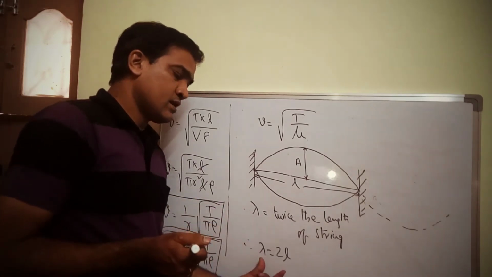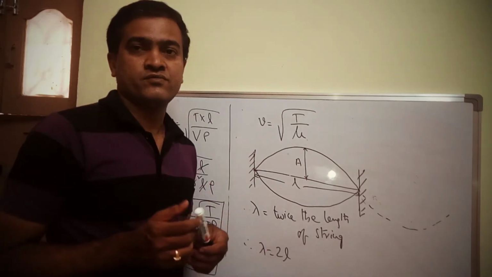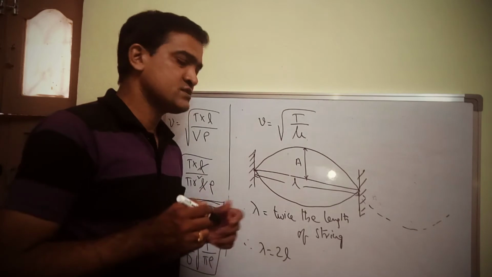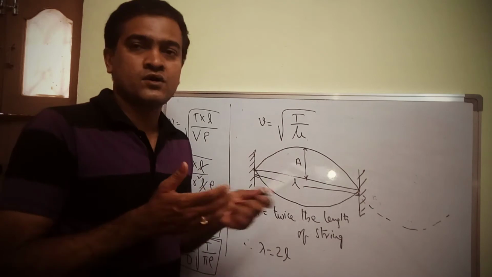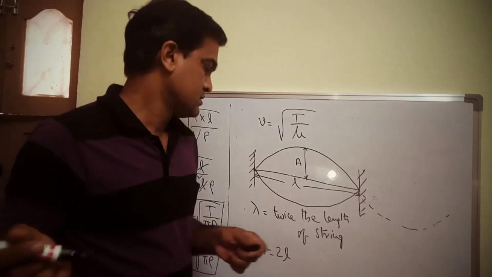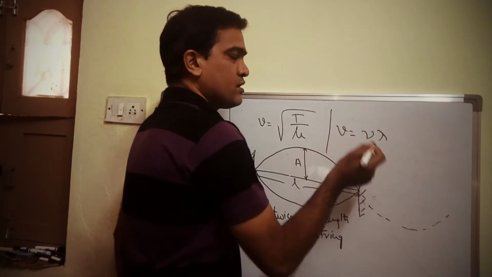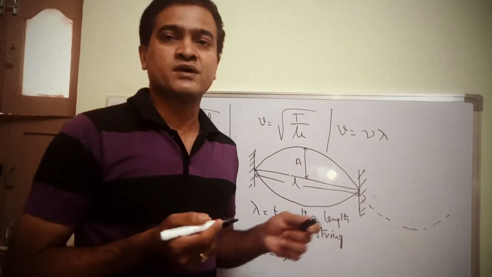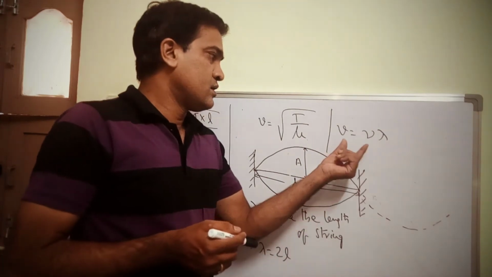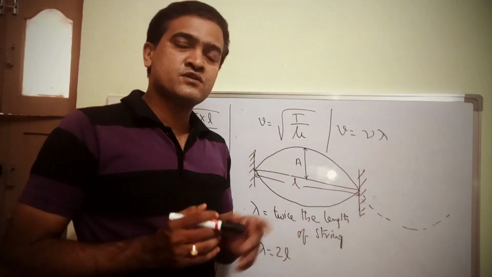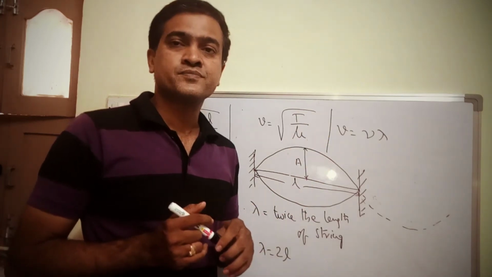Now, as you know, the basic formula for the speed of any wave in terms of frequency and wavelength is V is equal to nu lambda, or f lambda. It all depends on what symbols you choose, right? So V is equal to nu lambda, where nu is frequency, lambda is wavelength, and V is the speed of the wave. Fine. Now I'm finding the frequency of a stretched string, and we got the speed of a transverse wave in a stretched string as root of T by mu, right?